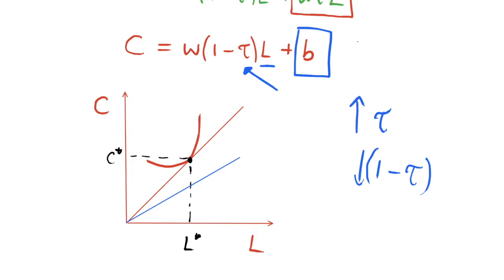But let's get this in green. By adding b to the equation, we are going to shift our income curve upwards by the amount of this rebate. So we are shifting upwards by b, and so this b can just be interpreted as a lump sum.